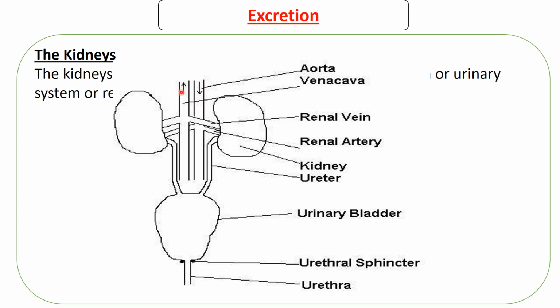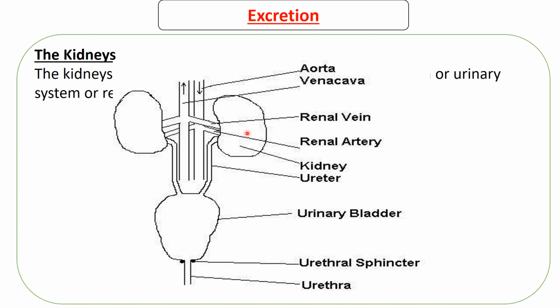Then there are two blood vessels which go to the heart. What happens is blood comes from the heart through the aorta. Remember, the aorta is the vessel that transports blood to the rest of the body. As blood is coming through the aorta, remember, at high pressure, it will go into the kidney.